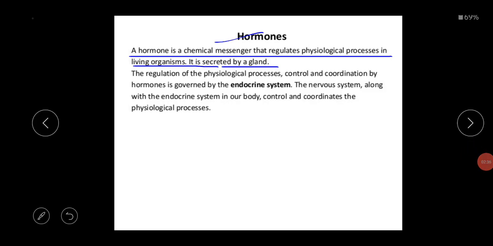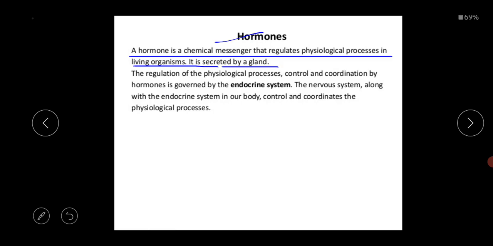I am repeating again, what is the basic definition of the hormone? It is a chemical substance, a chemical compound, a chemical messenger. Why is it called the messenger? Because it provides the message. So this is one kind of chemical messenger which regulates the physiological process in living organisms, and these hormones are secreted by a gland.